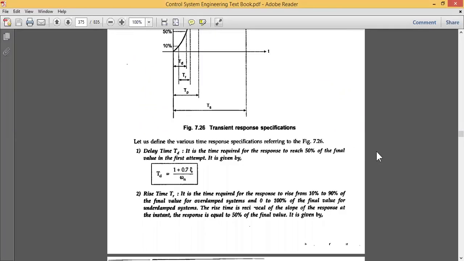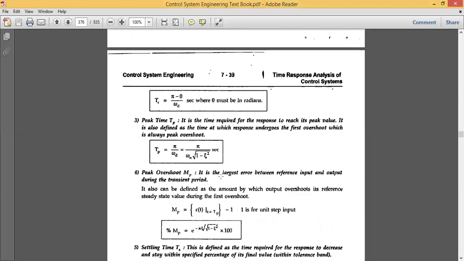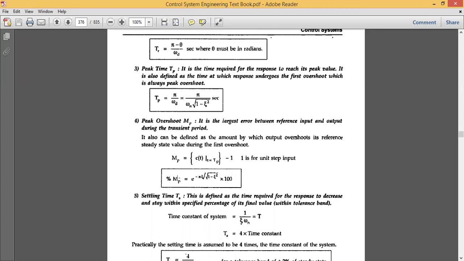Similarly we have overshoot, defined as the largest error between the reference input and the output during the transient period, because we want 100% result. We cannot go beyond the 100% result. So whenever you are getting more than 100%, it is considered a kind of error, and that is the largest error. It is measured between the reference input and the output during the transient response, and it is given by the formula percentage MP is equal to e to the power of minus pi into zeta divided by root of 1 minus zeta square, multiplied by 100.